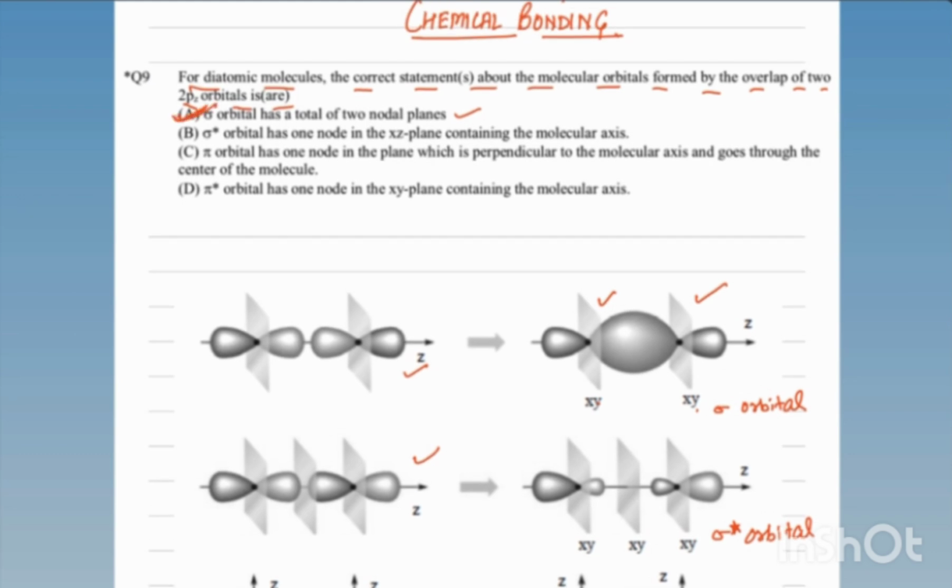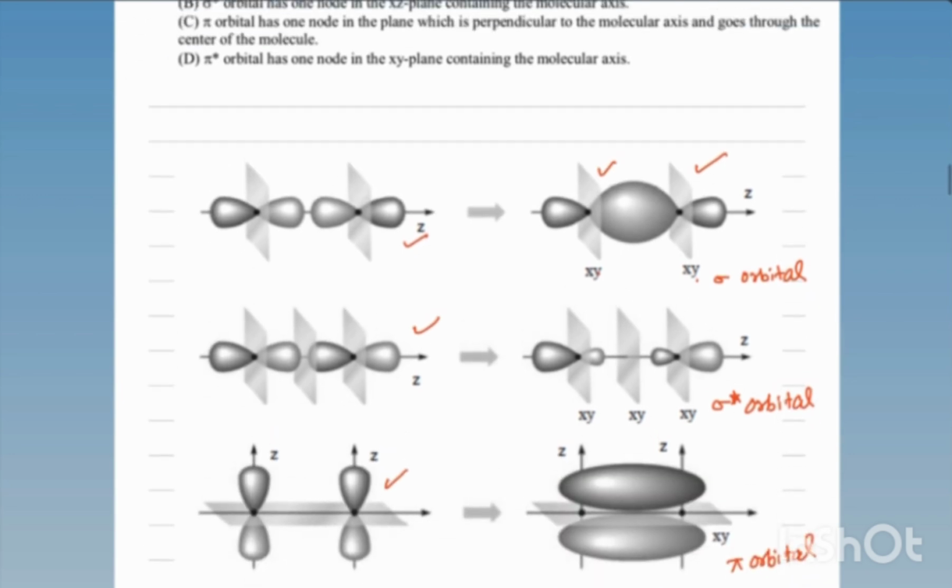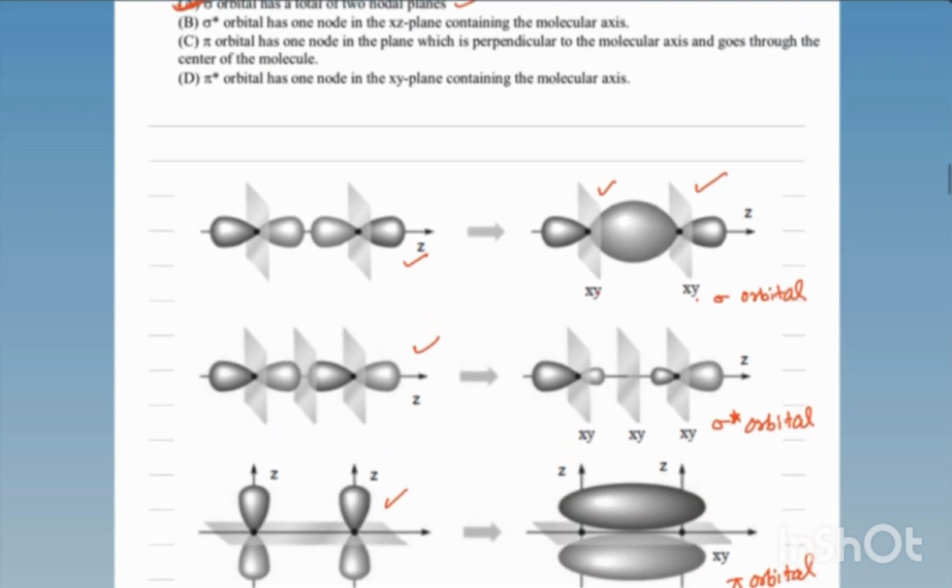The other one is, sigma star orbital has one node in the xy plane containing the molecular axis. If you see here, sigma star orbitals have three types of nodal planes, and these nodal planes do not contain the molecular axis. This is the molecular axis, so it does not contain the molecular axis. That's why this statement is wrong.